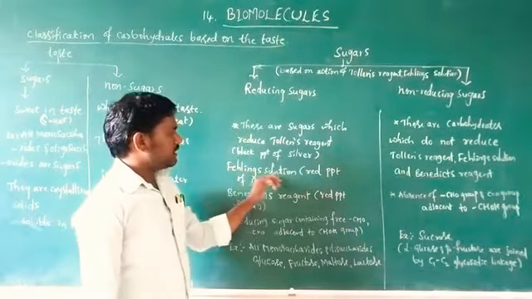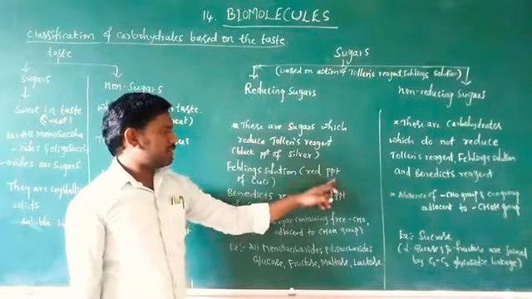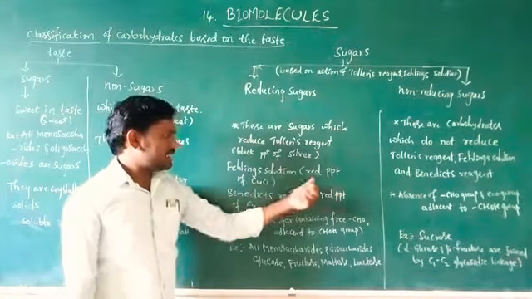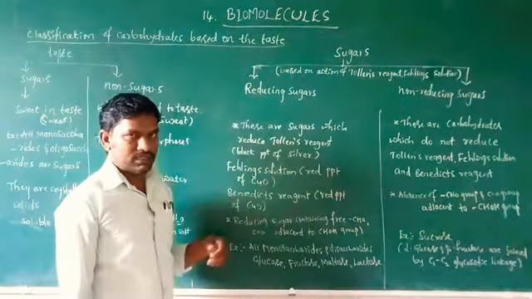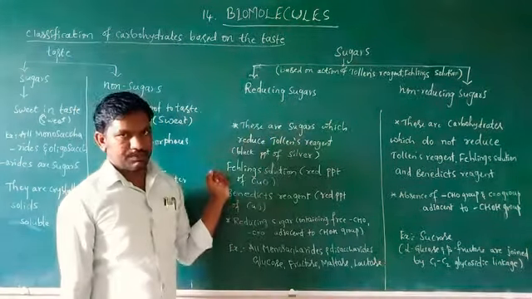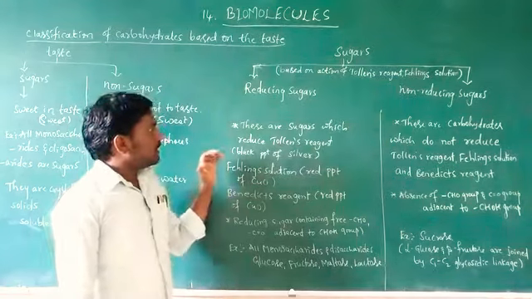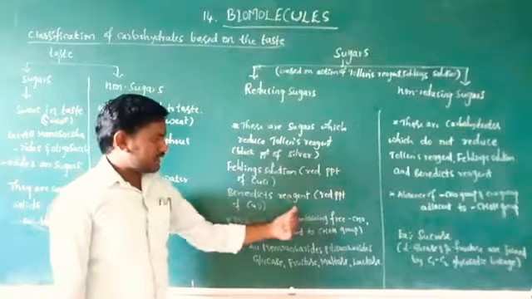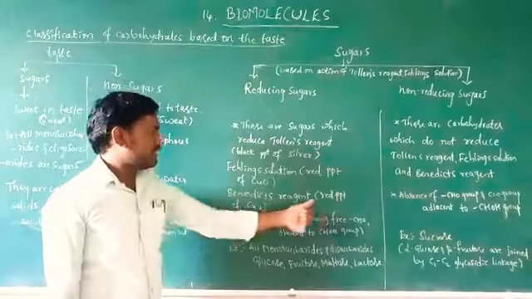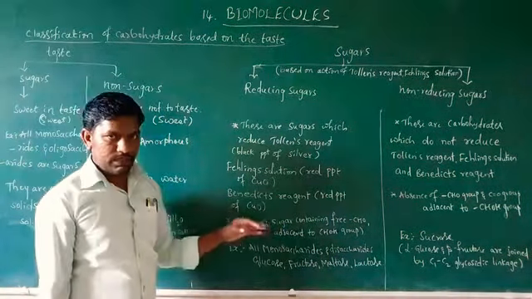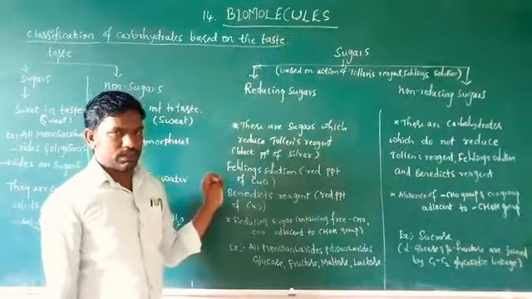With Fehling's solution, it gives a red precipitate of cuprous oxide, Cu2O. If a red precipitate of cuprous oxide is formed, it is a reducing sugar. If we add Benedict's reagent to a reducing sugar sample, it also gives a red precipitate of cuprous oxide. It is also a reducing sugar.